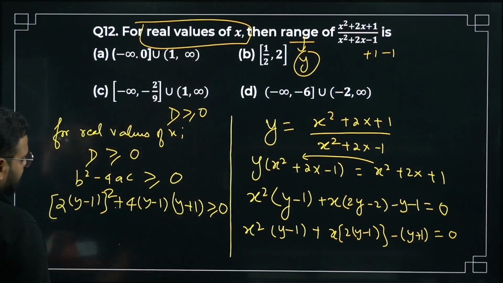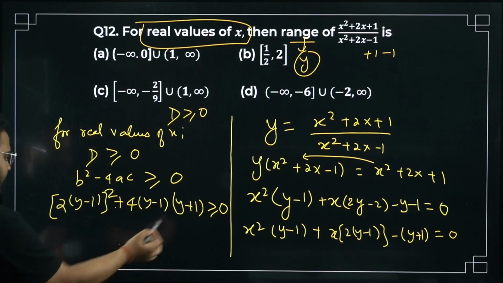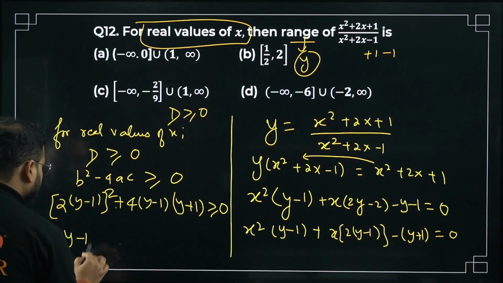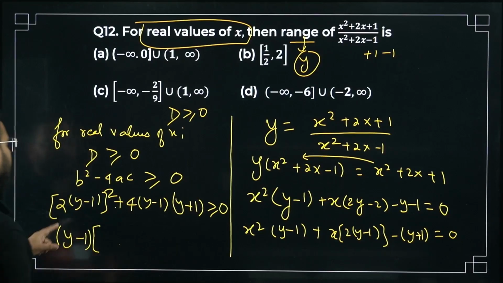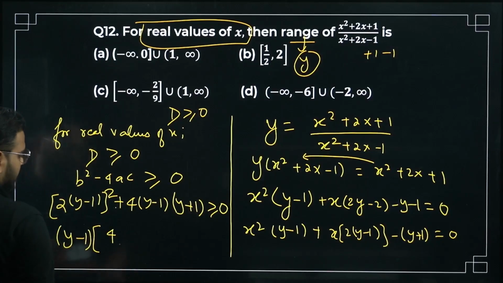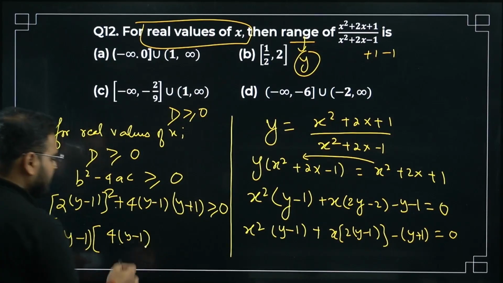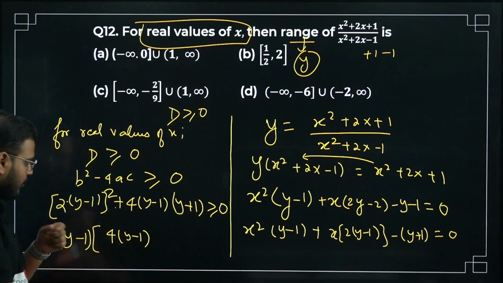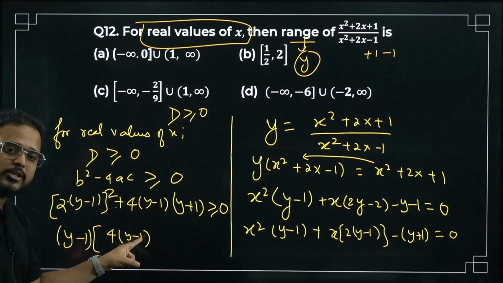Okay. Can I make my life easier a little bit? Take y plus 1 common. Sorry, y minus 1 common. Y minus 1 common. What am I getting over here? Check this out. It will become 2 square, na? So 4 times of y minus 1. Why not the whole square? Square of 2 is 4. Square of y minus 1 is y minus 1 the whole square.